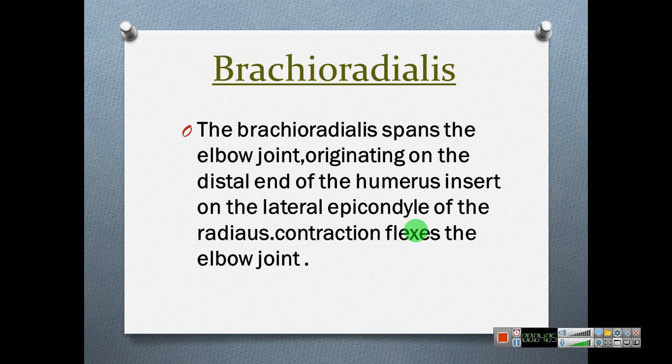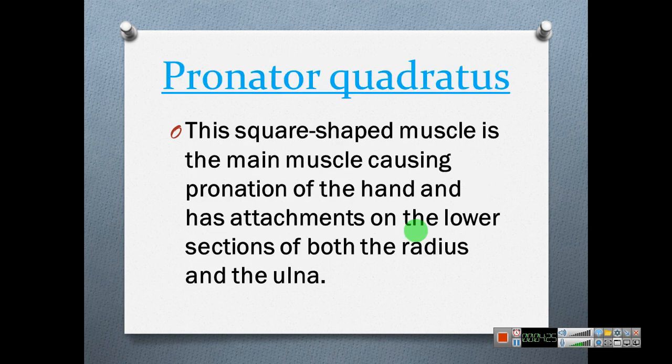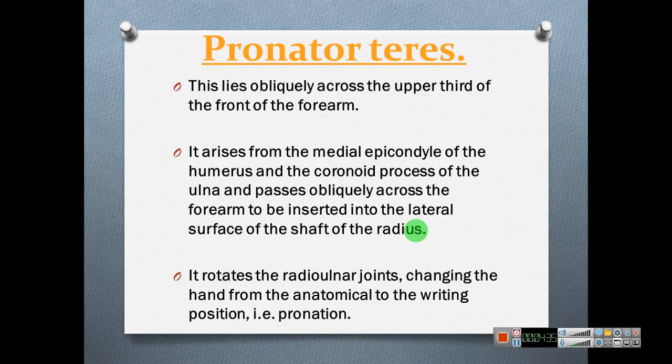Brachioradialis. The brachioradialis spans the elbow joint, originating on the distal end of the humerus, inserted on the lateral epicondyle of the radius. Contraction flexes the elbow joint. Pronator quadratus. Square-shaped muscle, main muscle causing pronation of the hand, and has attachment on the lower section of both the radius and the ulna.